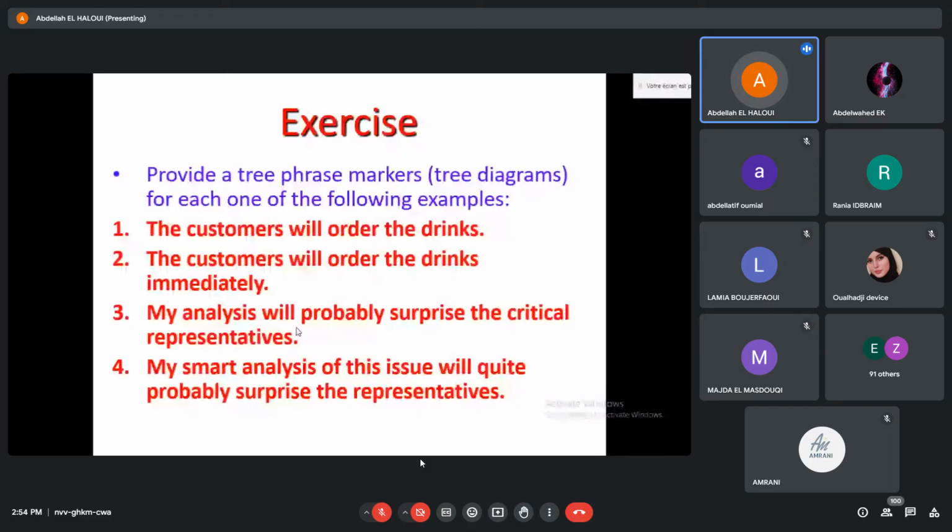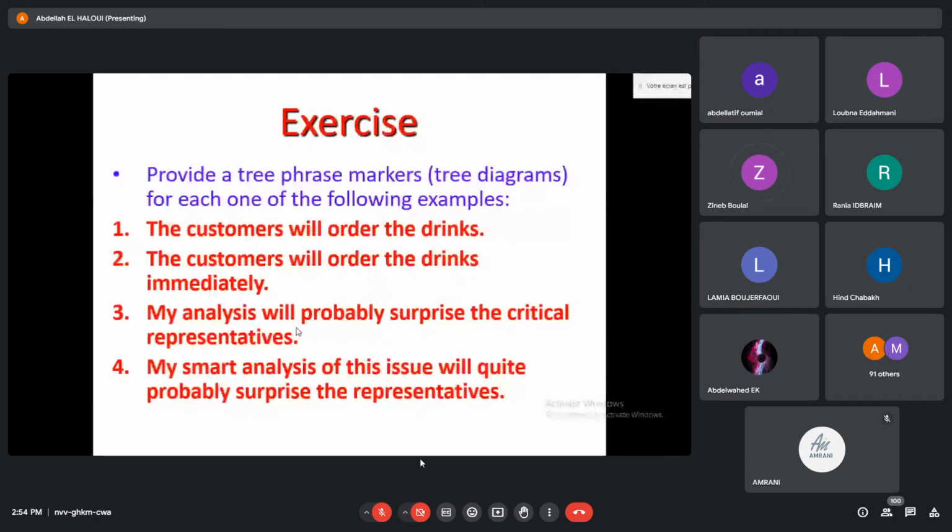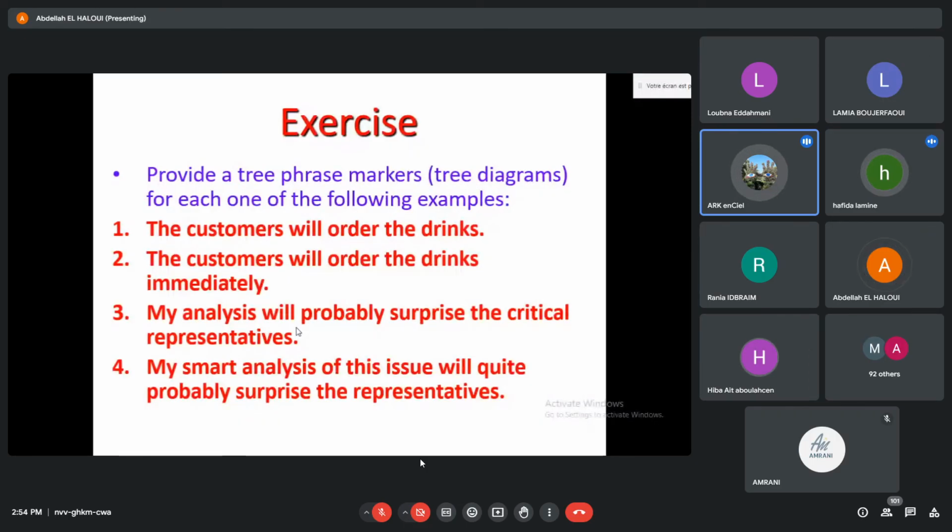What's the specifier of the IP? My analysis. The subject. What's the specifier of my analysis? My. Very good. My is the specifier of analysis. For the first group, not the second group, the group that I have from 8:30, analysis, is it a deverbal noun or a nominal noun? Deverbal. Analyze, to analyze. And that's why we can say John's analysis. John will be something like a property.